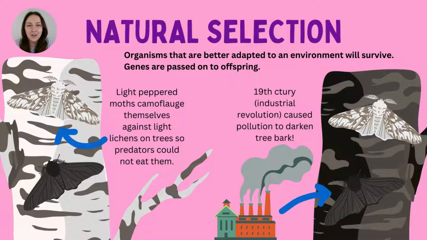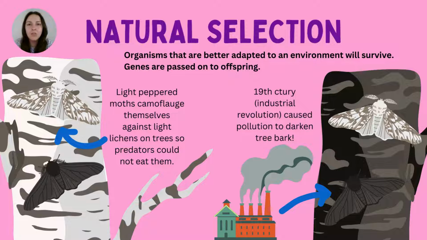If you look on the left-hand side, you've got a tree that has this mottled color. So you've got white bark and brown parts to it. This is what we call lichens on the tree. This is just like a moss type structure. And essentially, the light peppered moth camouflaged itself, so it wasn't easily seen by predators like birds from up above in the sky.